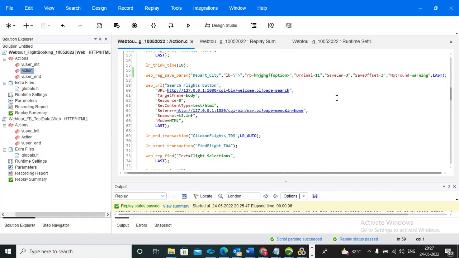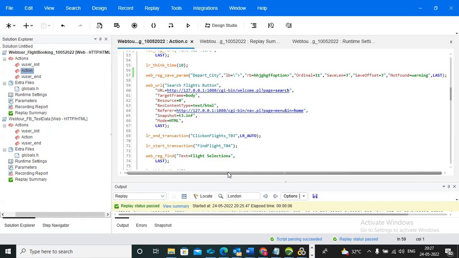Then tomorrow your lead will ask, okay, how much of the script have you completed? You say you are stuck on the 57th line, and you have been on it since yesterday. Then he will tell you, why are you wasting your time? You can throw a warning and continue your script, right? So that is the point of view: you need to give not found equal to warning. Is it clear? Okay.